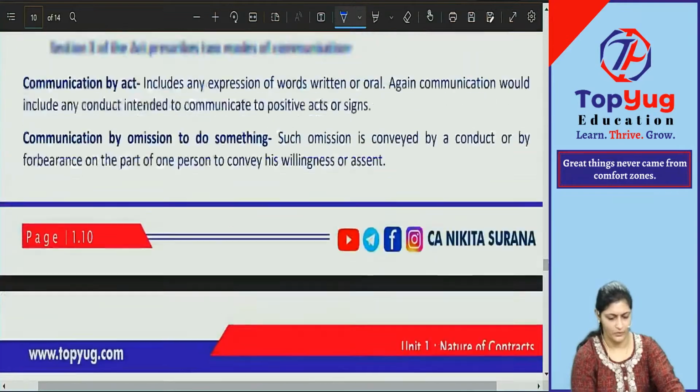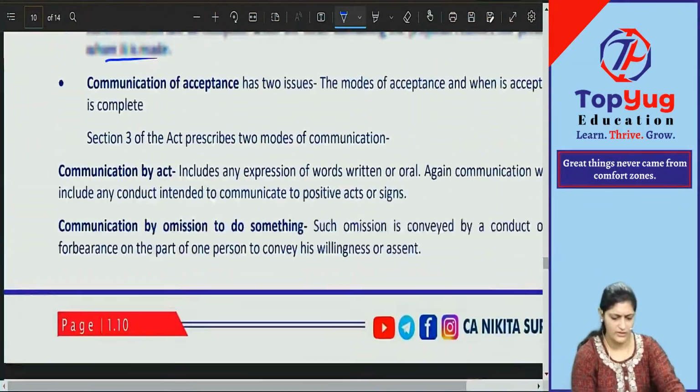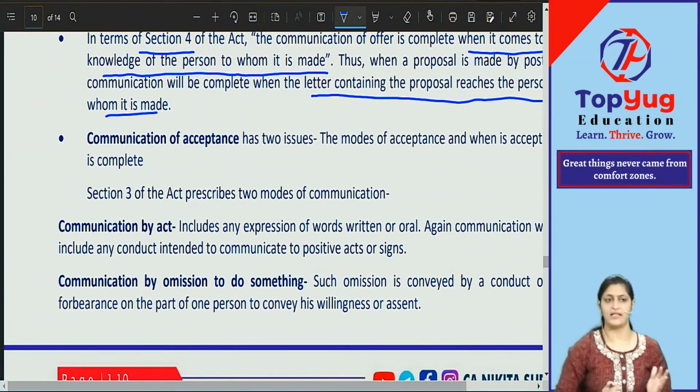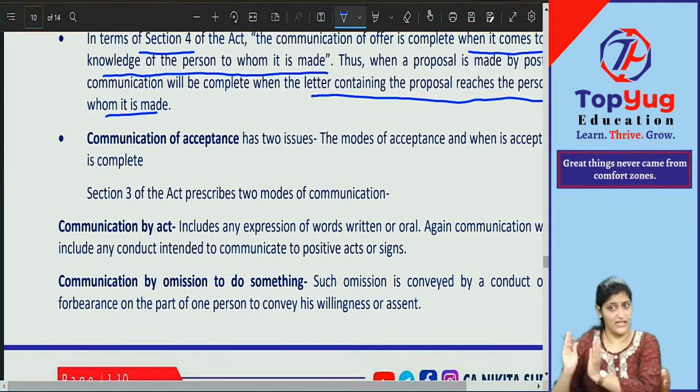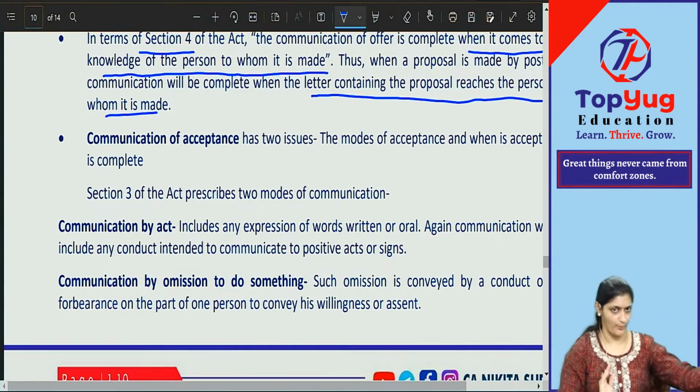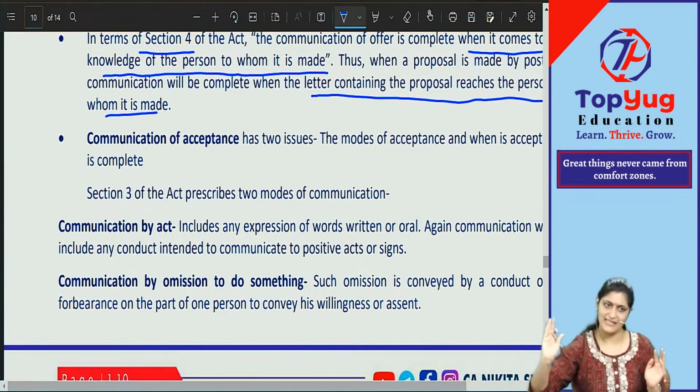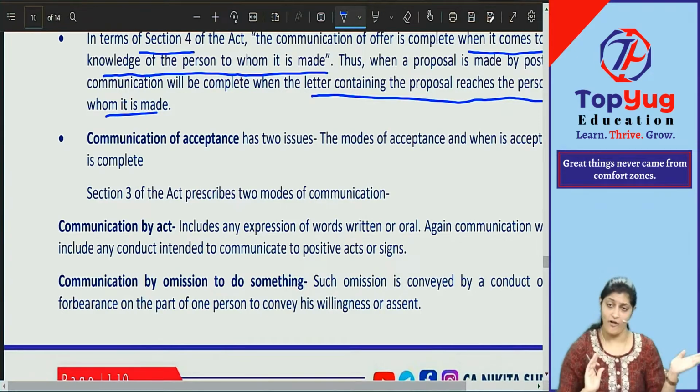Clear? Okay, now when you see communication of acceptance, there are two issues. One issue is when communication is complete, which we have just now seen. We have seen it under two heads, as against the proposer and as against the acceptor. For the proposer, it is complete when it is put in the course of transmission. And for the acceptor, it is complete when it comes to the knowledge of the proposer.